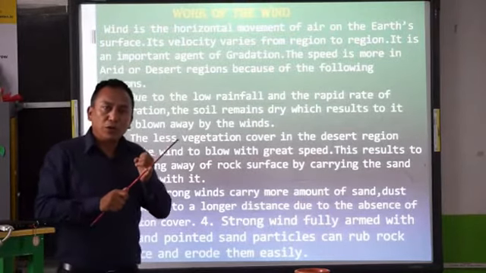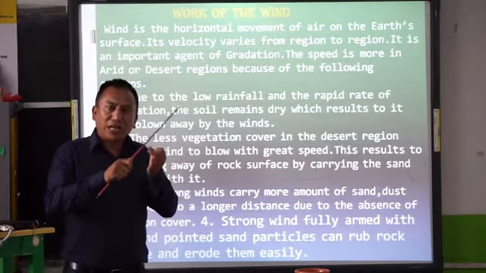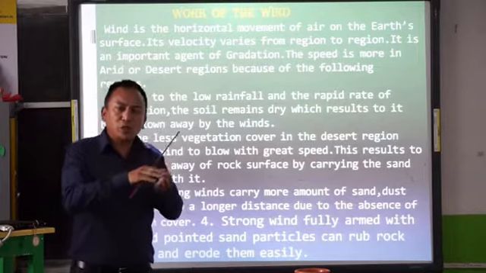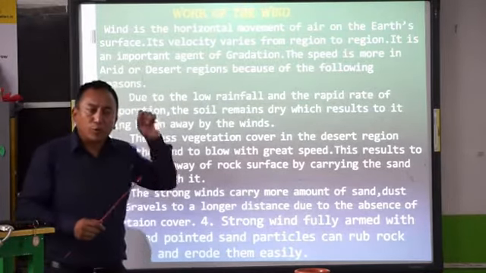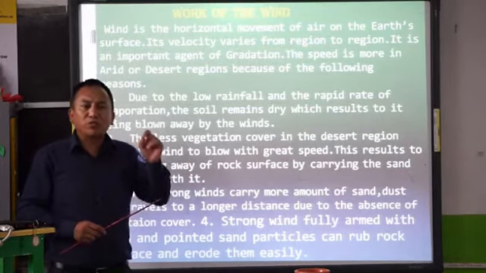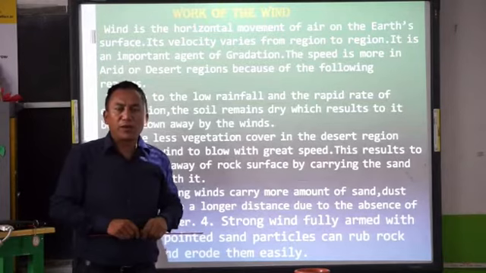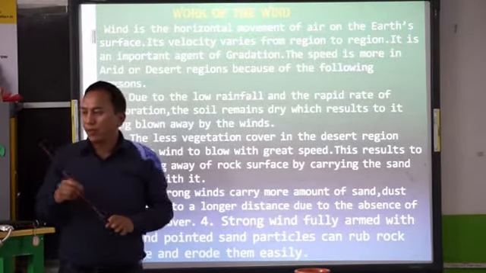Like the river, glaciers, waves and rainfall, wind is also a factor which breaks down the earth's surface, which causes erosion. It's an important agent of gradation.